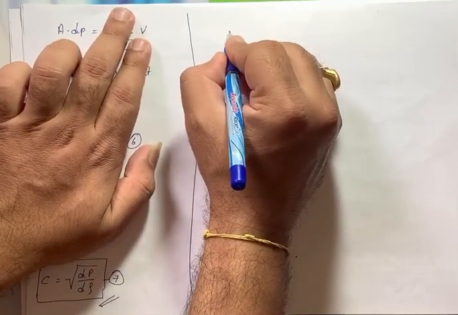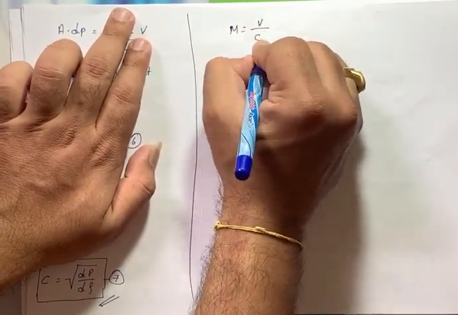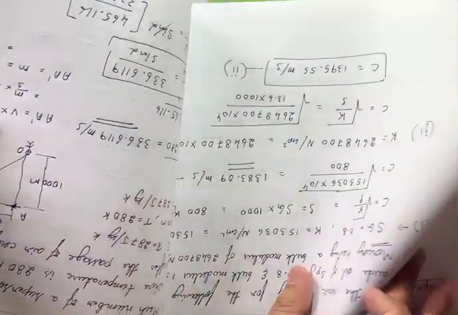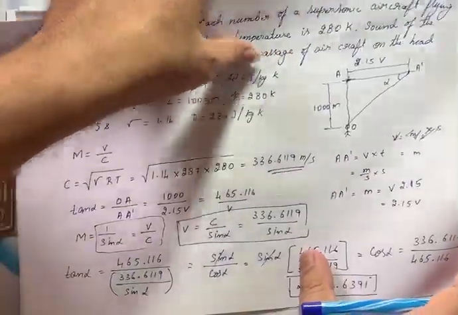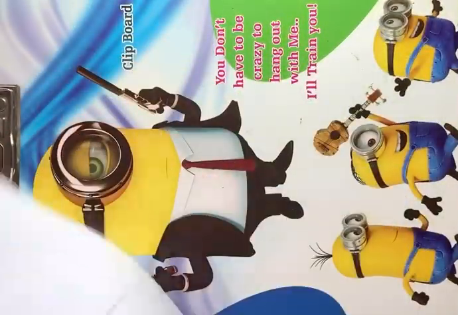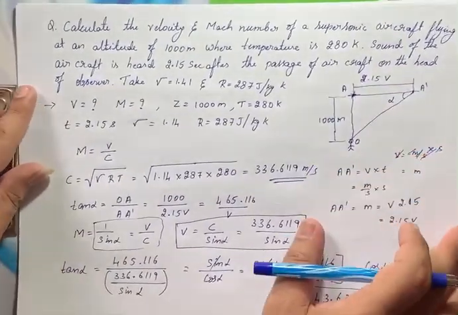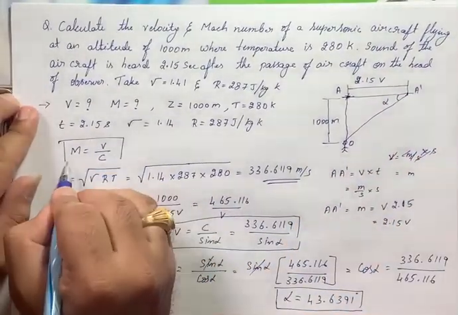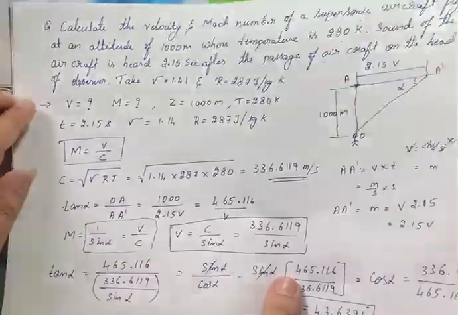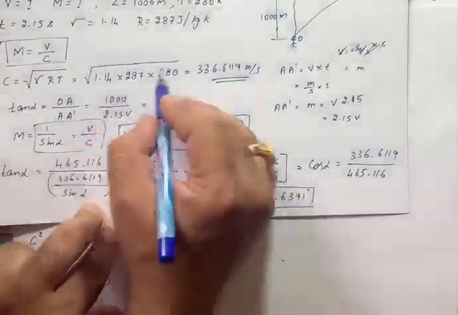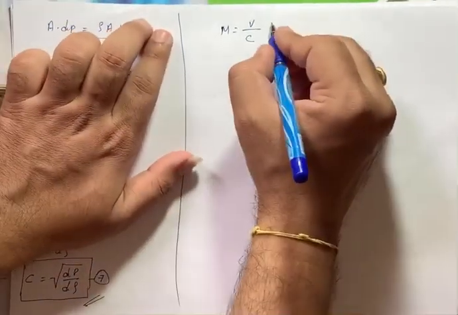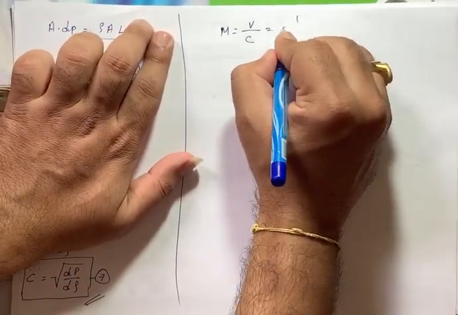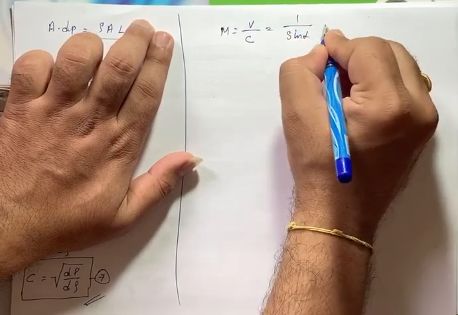So for the Mach number, we have the formula M is equal to V divided by C. See here, Mach number M is equal to V divided by C. We already have C as this value and we need to find V here. Also I can write Mach number M is equal to 1 divided by sine alpha.